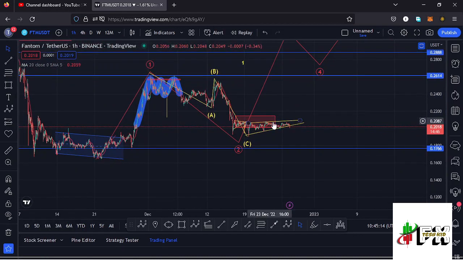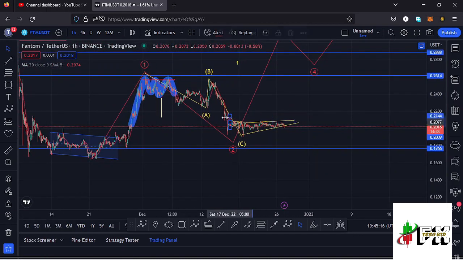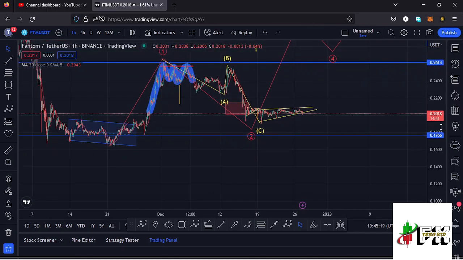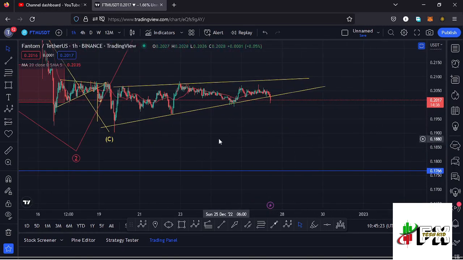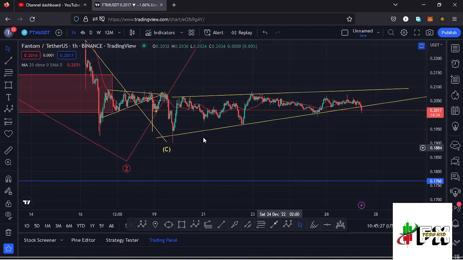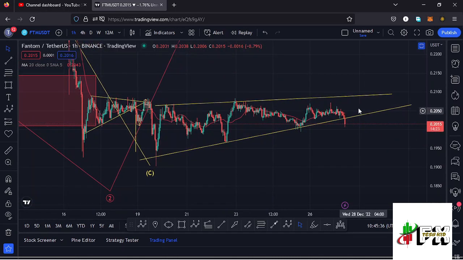And getting a little bit into the chart patterns that we have information on right here on the Fantom chart, that is on the 1 hour chart, we have a triangle which is right here that has started to give us a bit of a breakout to the lower side, and you can see it has been well respected, giving us more than 3 touch points. And the price, that is Fantom, has continued to push to the apex of the triangle until we started seeing this breakout to the lower side after losing this trend line that I have right here. And to get a minimum target area for the breakout out of this chart pattern, we can get the height, that is the height of the triangle, like that.